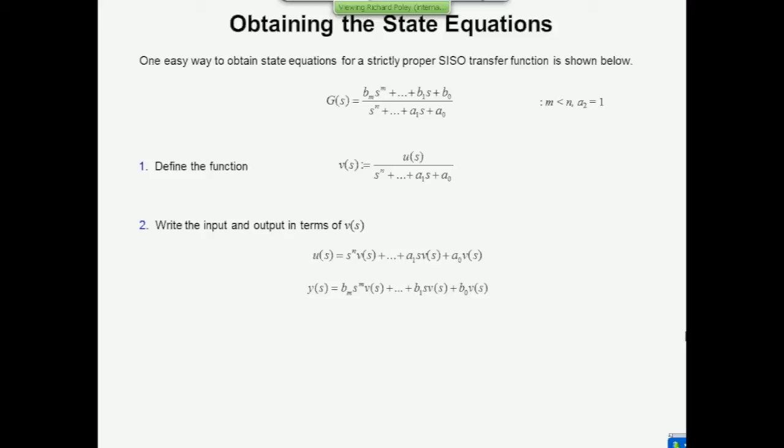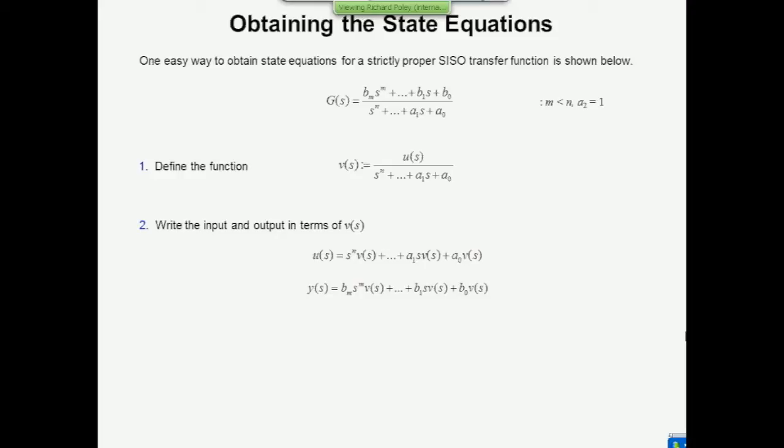You can just multiply both sides by this v of s, and so, multiply both sides by alpha of s in the first equation that I've written here, and so you've got an equation for u of s, which is a polynomial now with v in it. All right, so that's the first equation, and that's this equation here. U equals v times alpha. And you could do the same thing from the output now, because you can express y of s as beta of s times v of s, and so now you have a polynomial with all the output coefficients with v in it.